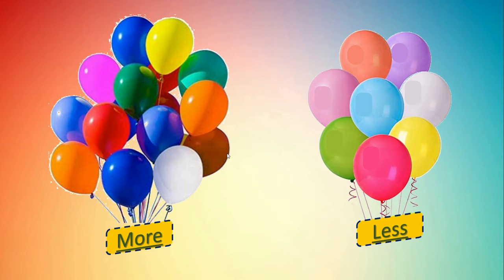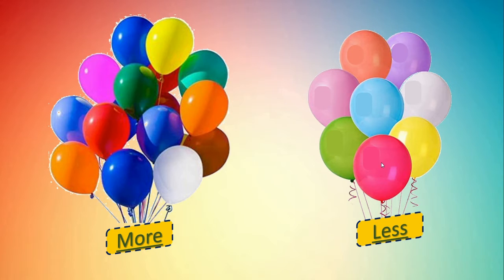Dear children, here you have to understand the meaning of more and less. More means here many. Okay, less means few. Okay, you know the numbers, right? 1 to 9, and you know about 0 also, correct? Here more balloons are there and here less balloons.